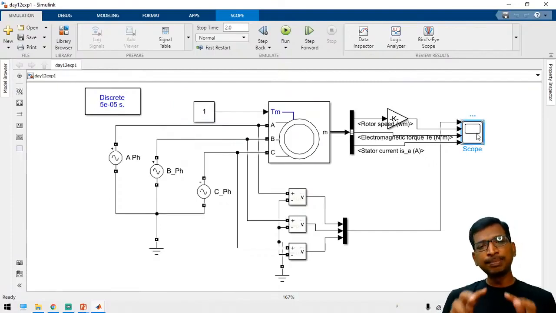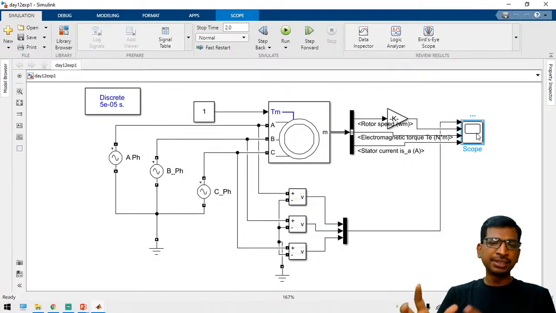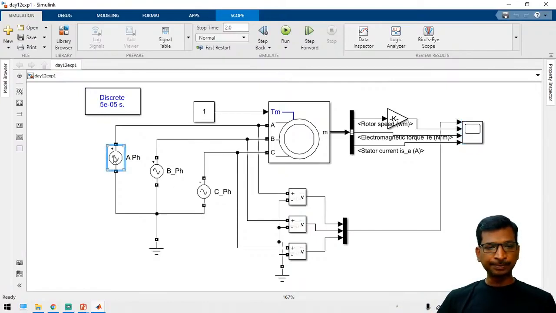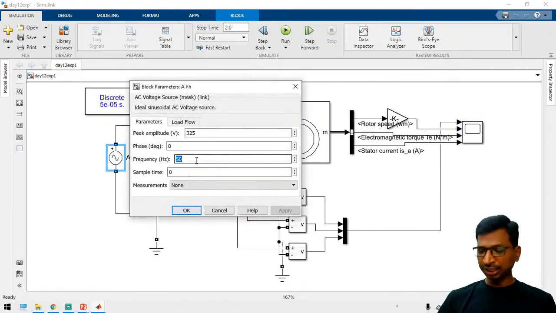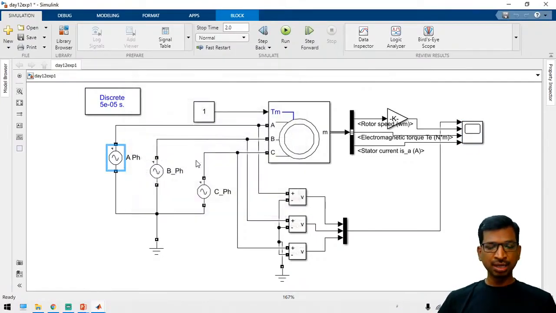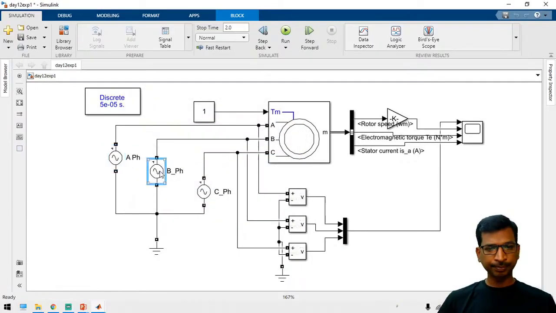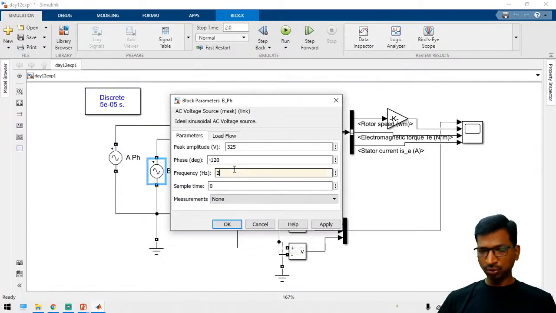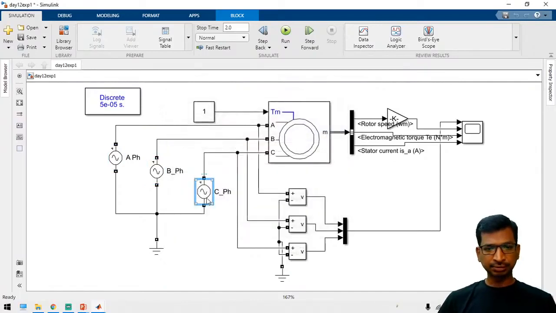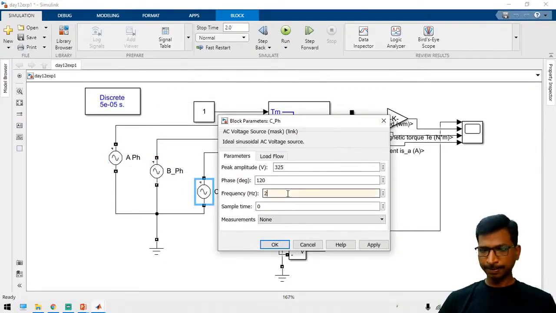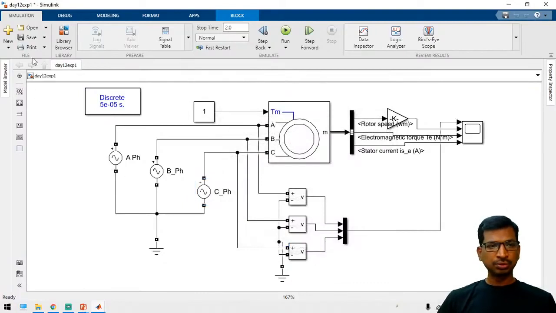So this is the very simplest mechanism. Simply we are connecting the rated input, then we are measuring the output. Now, how can you vary the frequency? See here, instead of 50 hertz, if you keep 60 hertz, or else keep 25 hertz, what do you get?